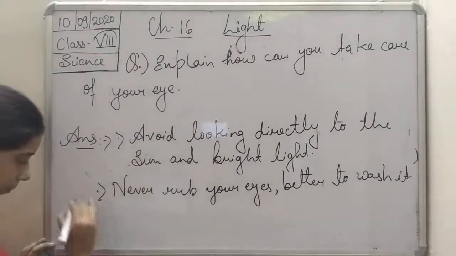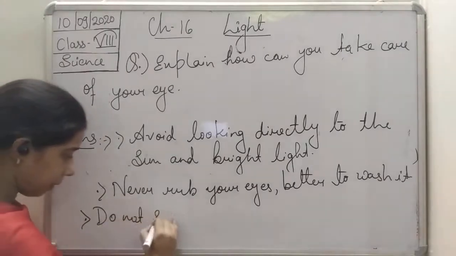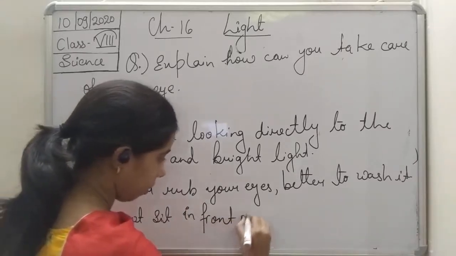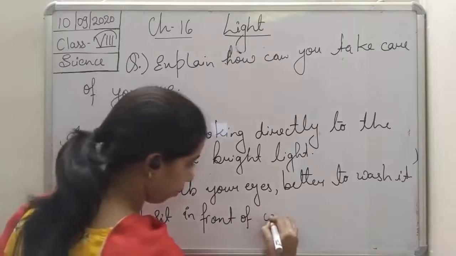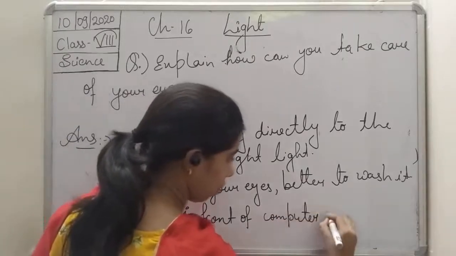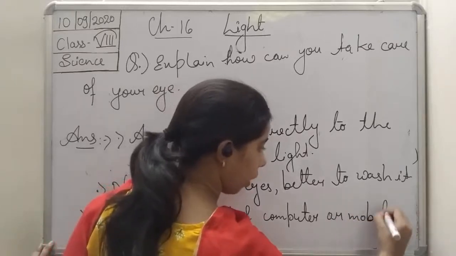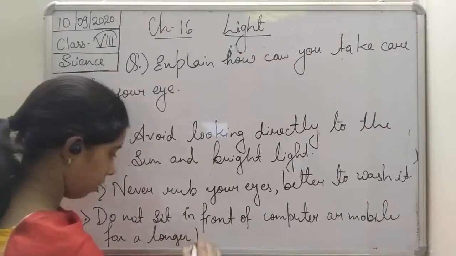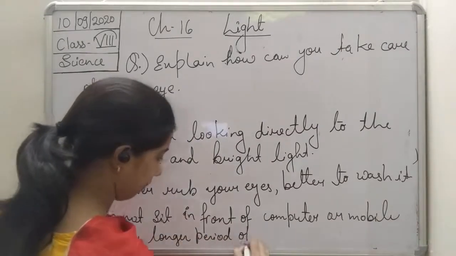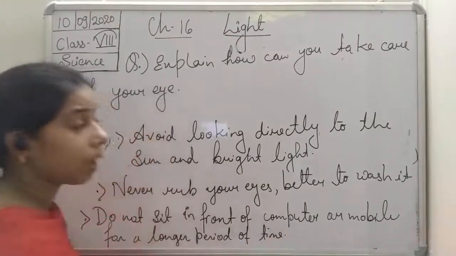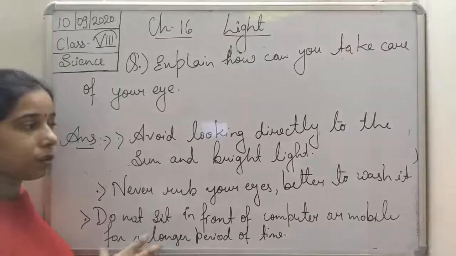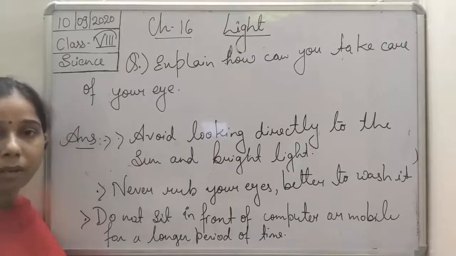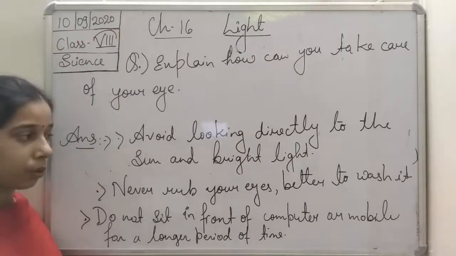Next one is students, do not sit in front of a computer or mobile for a longer period of time. We should take a break after every 20 minutes. So we should not sit in front of the computer or mobile for a long interval of time, because it is going to harm our eyes.